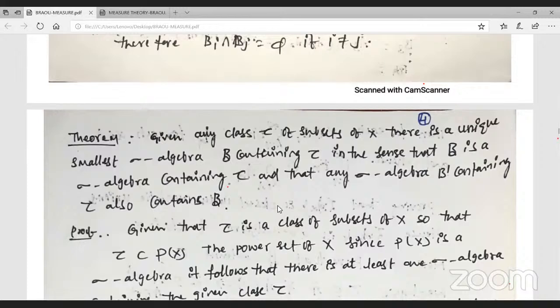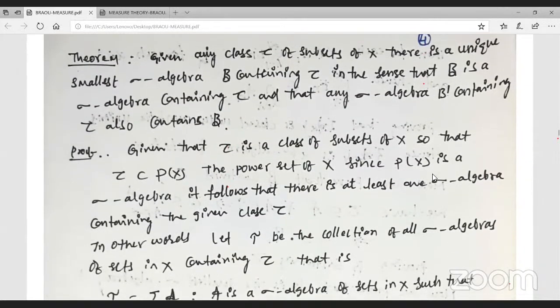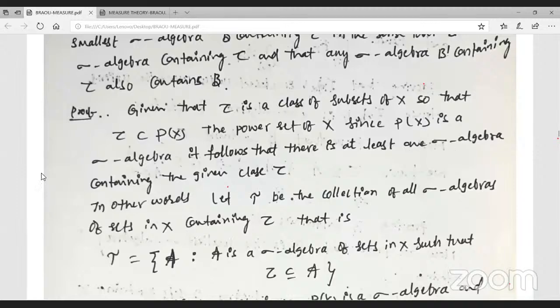Just observe this one. And given that C is a subset of P of X, where P of X is the power set of X, and the power set of X is a sigma algebra.